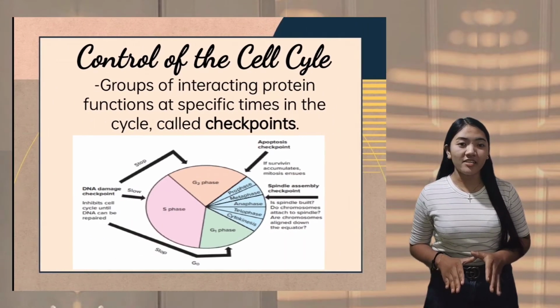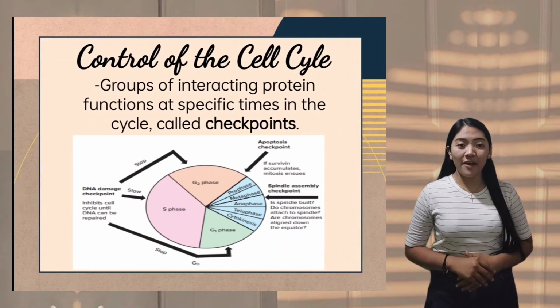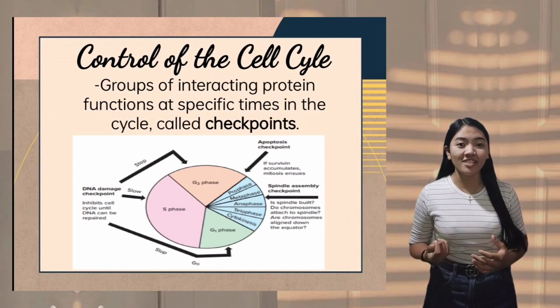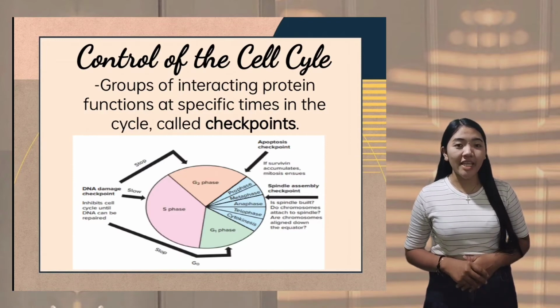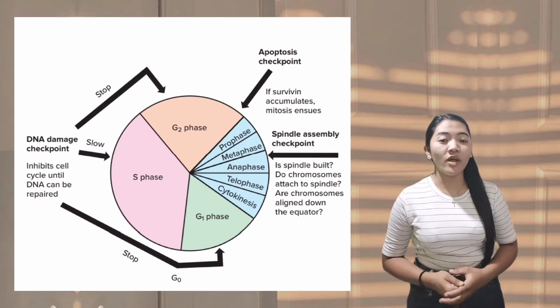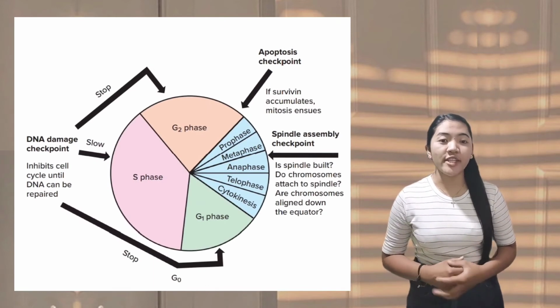Control of the cell cycle is carried out by a group of interacting proteins that function at specific times in the cell cycle. They ensure that all the chromosomes are correctly replicated and apportioned into daughter cells. The cell cycle has three checkpoints, the DNA damage checkpoint, the apoptosis checkpoint, and the spindle assembly checkpoint, which ensure that the mitotic events occur in the correct sequence. First, the DNA damage checkpoint temporarily pauses the cell cycle while special proteins repair the damaged DNA.